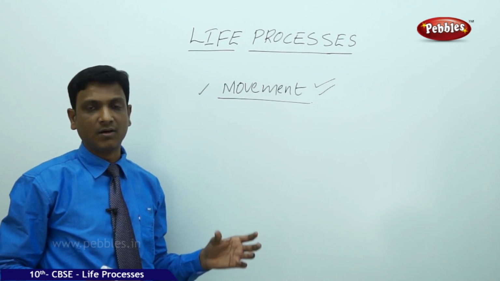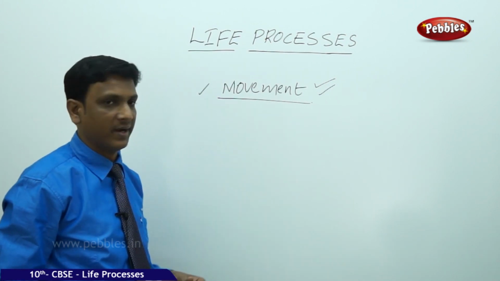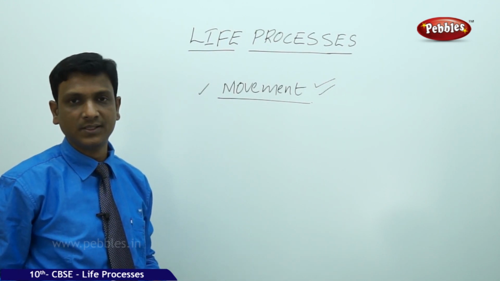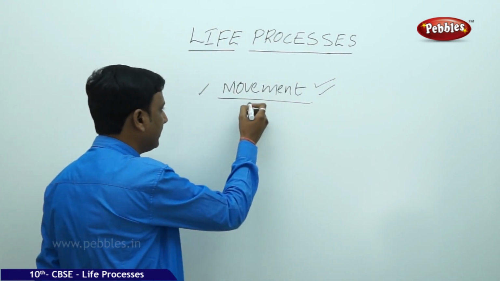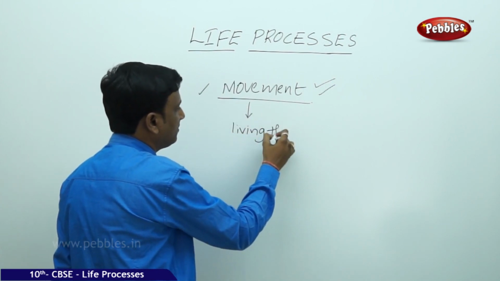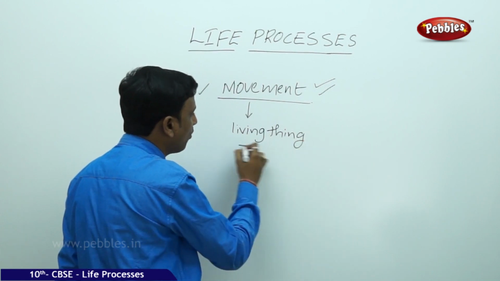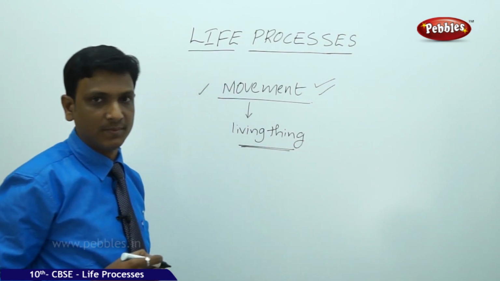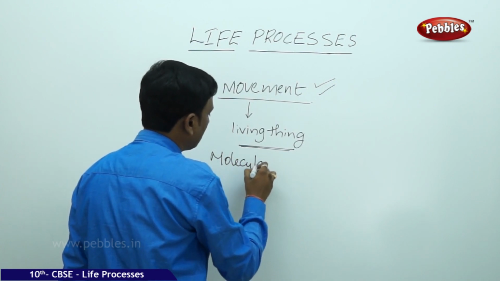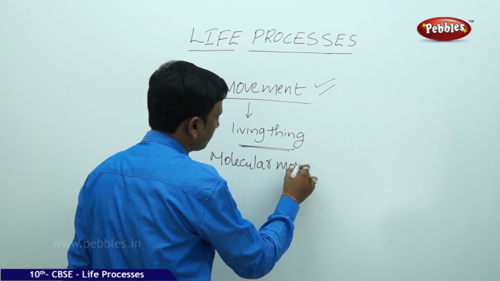By using the visible movements, we cannot distinguish the living and non-living. Even in living things, there will be certain movements which are invisible. We can call them molecular movements.